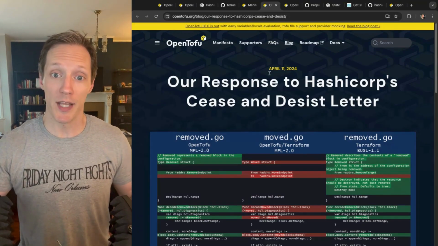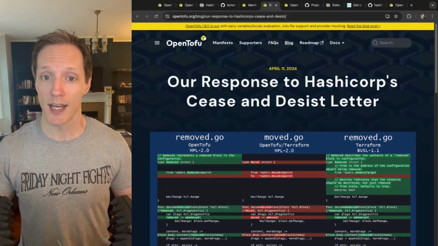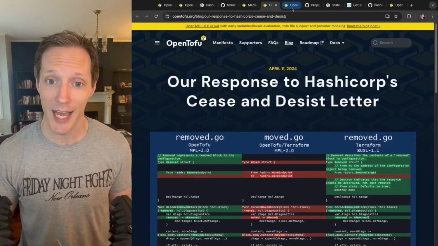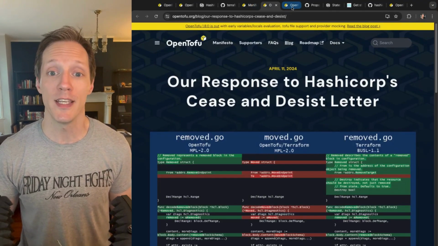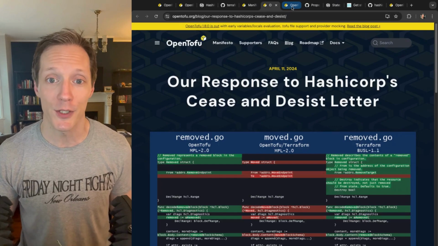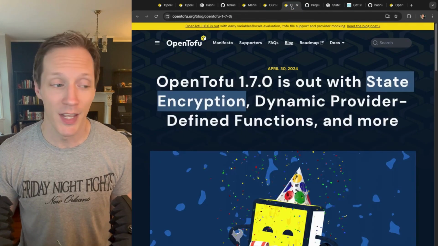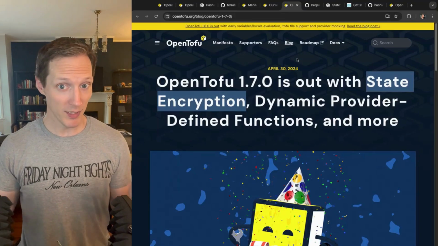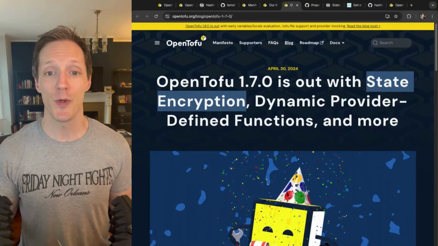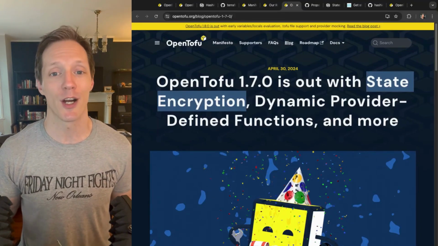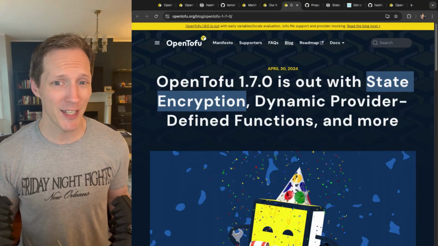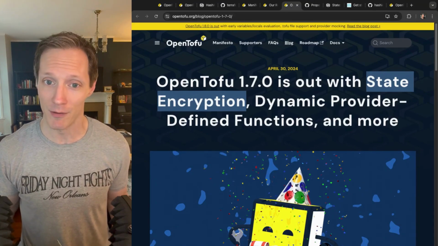So remember, when they forked, they created a 1.6.0 release of OpenTofu. Well, the 1.7.0 release came with one of the longest requested features in Terraform: encrypted state files. So normally, right, in good practices, we don't store our secrets, our credentials in plain text. With Terraform, we just kind of accepted that that was a necessary evil.